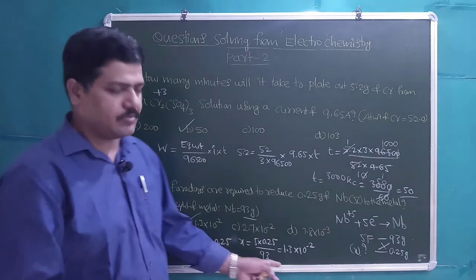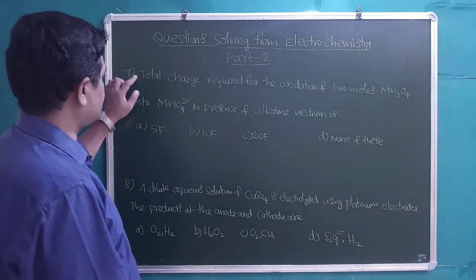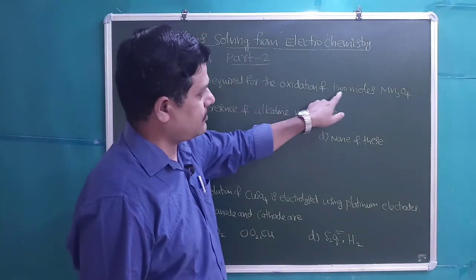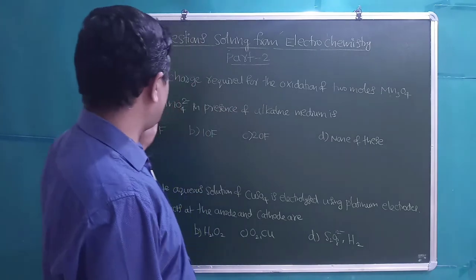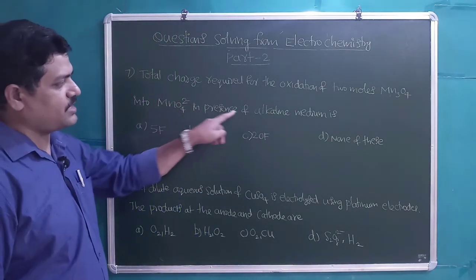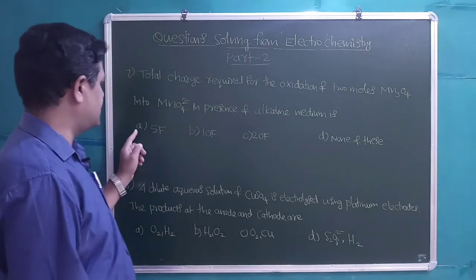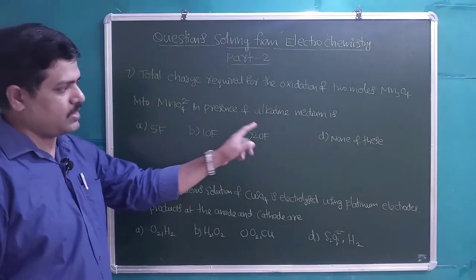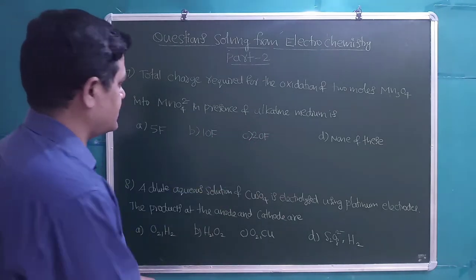Students, let us take some more questions now. Question number 7. Total charge required for the oxidation of 2 moles of Mn3O4 into MnO4 2 minus in presence of alkaline medium is. Options are given as 5 Faradays, 10 Faradays, 20 Faradays, none of these.